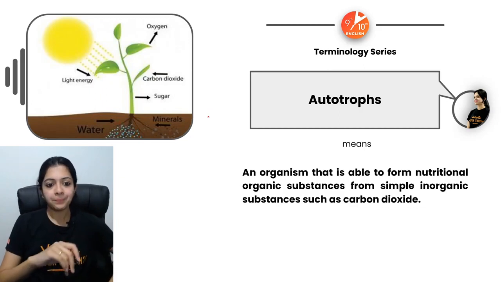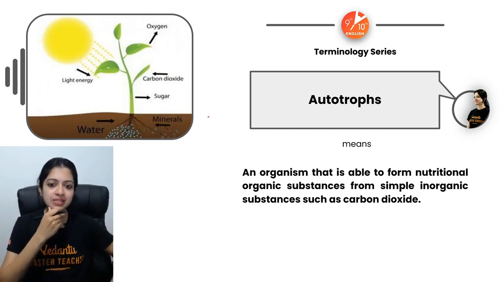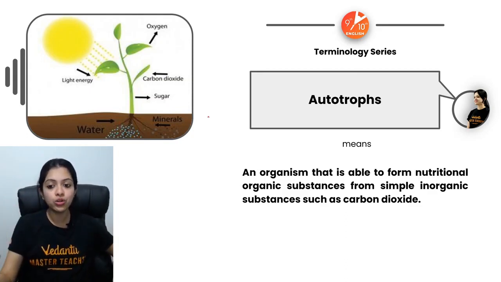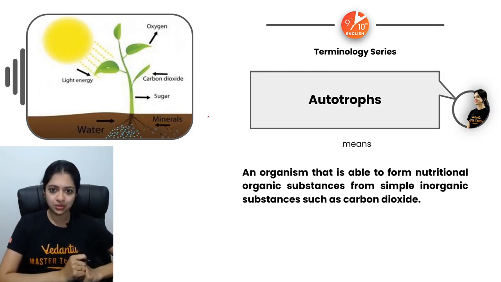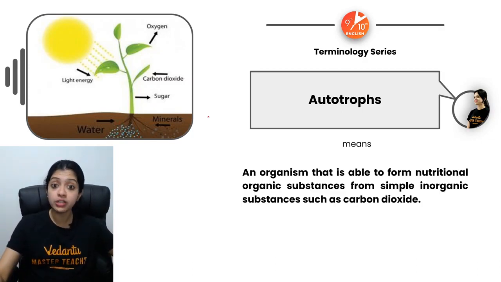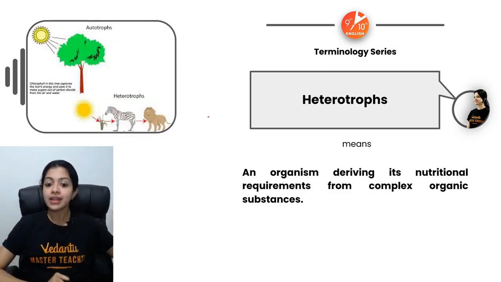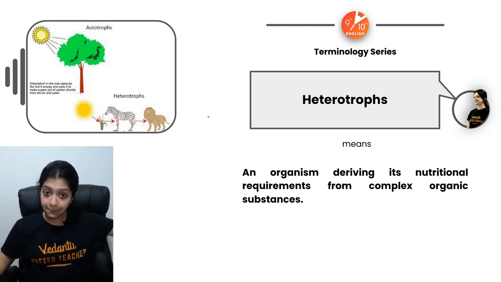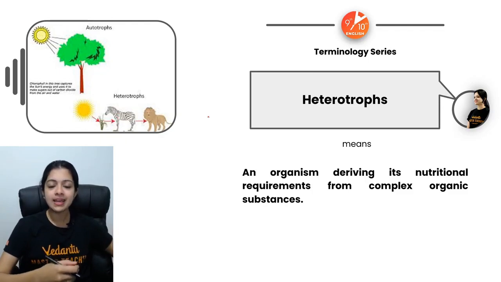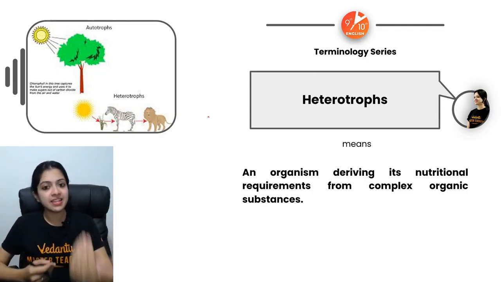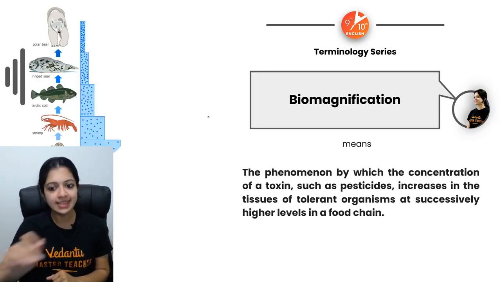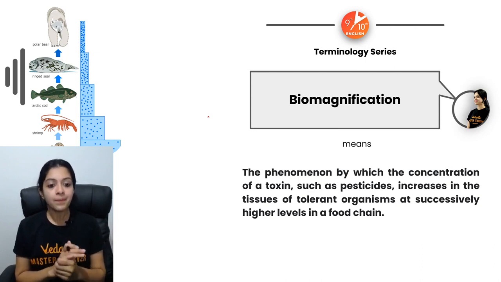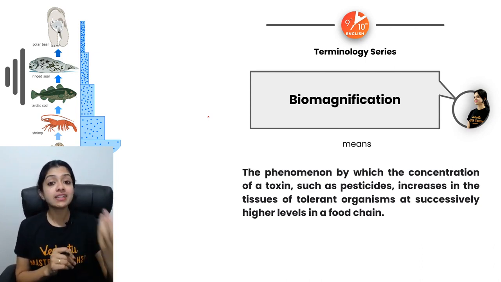Right, guys? Okay, so what are autotrophs? The magical producers, organisms which can carry out photosynthesis and prepare their own food from simple inorganic substances in nature. These are autotrophs, and the mode of nutrition is the autotrophic mode of nutrition. Now, heterotrophs would be organisms which are simply called consumers, which depend upon other organisms for their food, depend upon autotrophs directly or indirectly for their nutritional needs. These are heterotrophs.